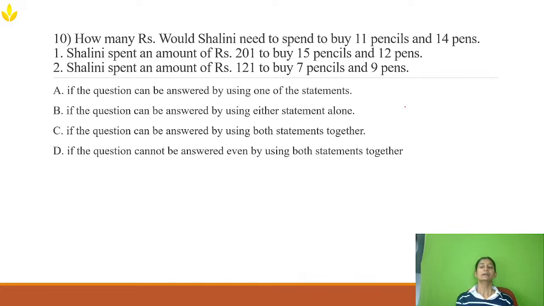Okay, next question. The next question is from data sufficiency. All you have to do here, you don't need pen and paper. All you have to tell is that two statements will be given, whether this statement is sufficient for me to get an answer or not. That's all. Now what are they telling? How many rupees would Shalini need to spend to buy 11 pencils and 14 pens?